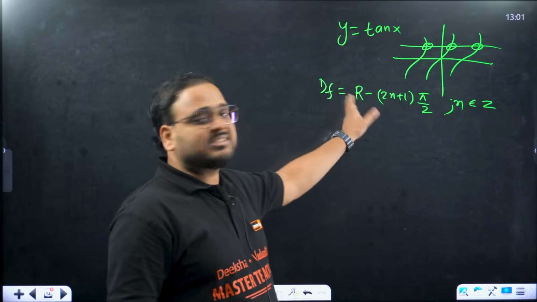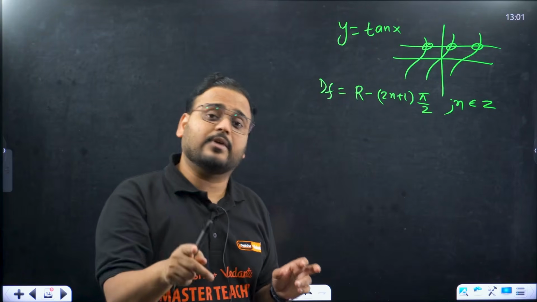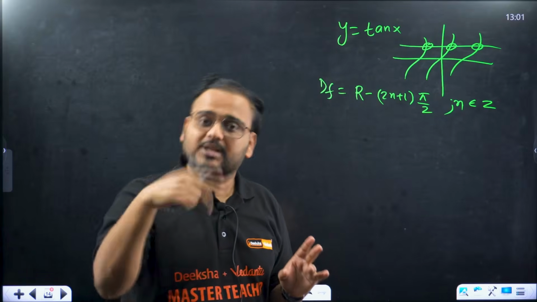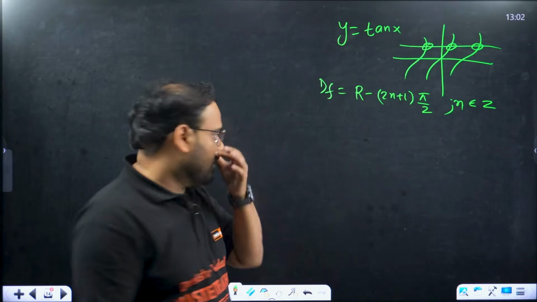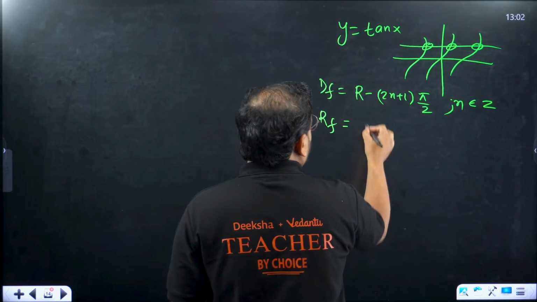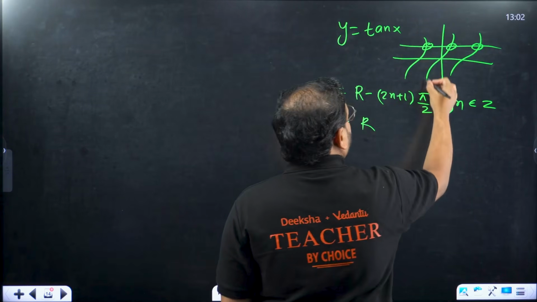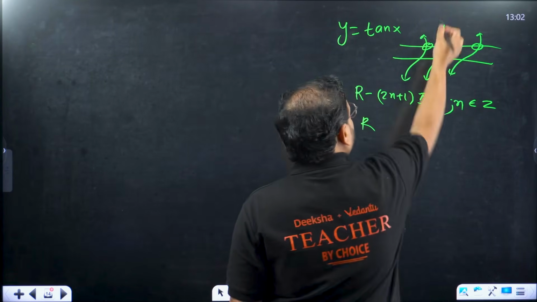From all real numbers, remove the odd multiples of pi by 2, because 2n is always even, plus 1 becomes odd. Okay. What about range? Range is simple over here. So the range of the function is all real numbers, minus infinity to plus infinity. This is the arrow, sorry.